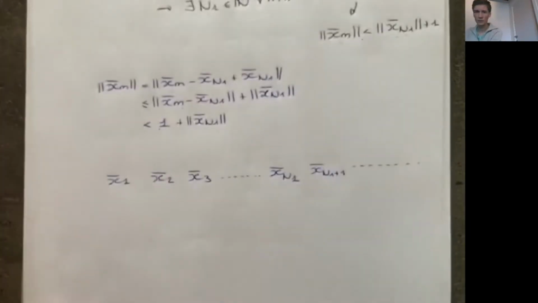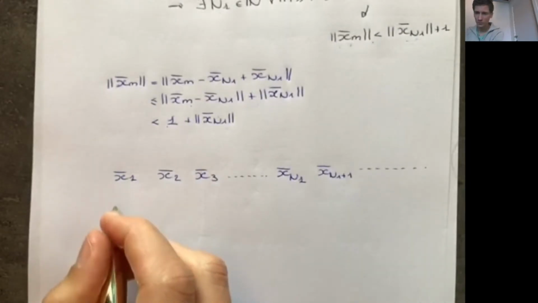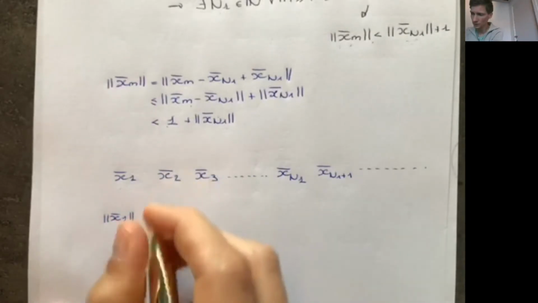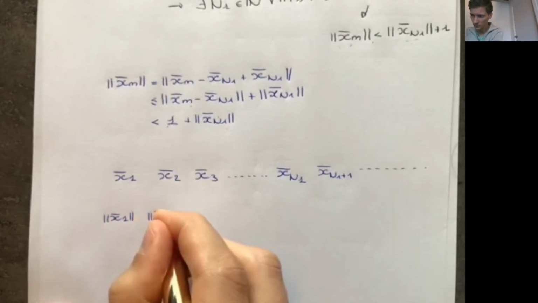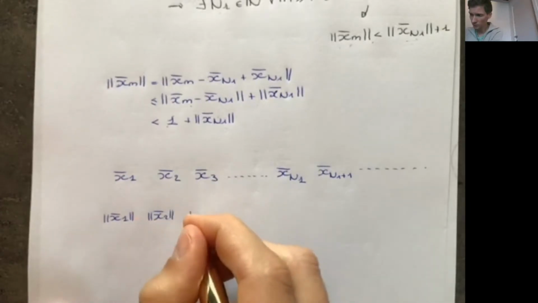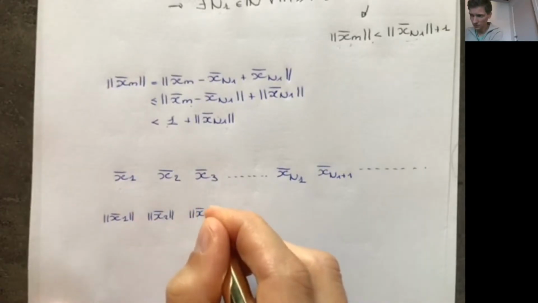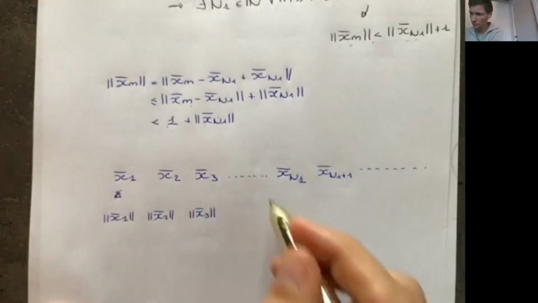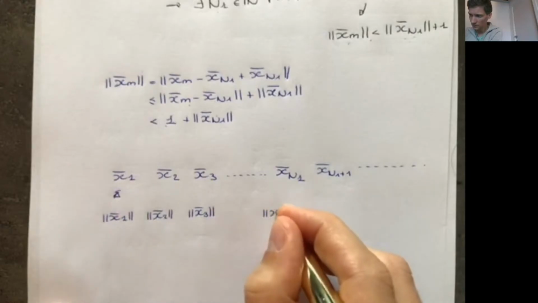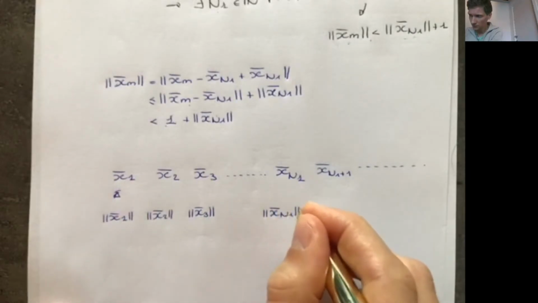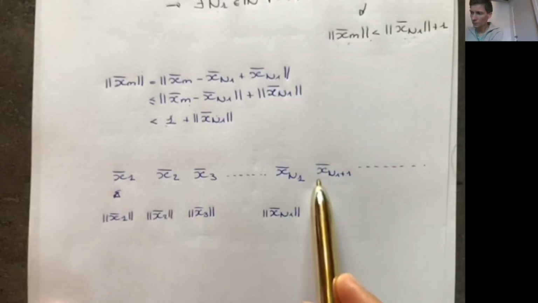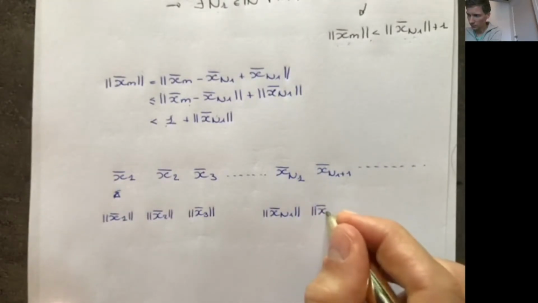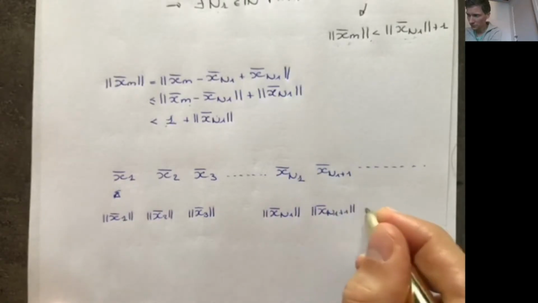So the norm of this number here is this, and the norm of this number is the norm of x3, and so on. Finally, this is the norm of xn1. Let me first write down all the norms.